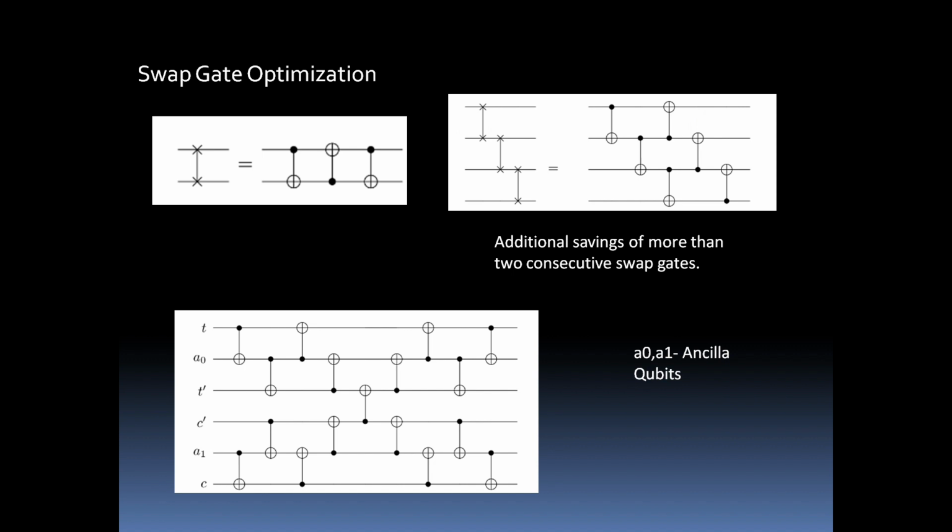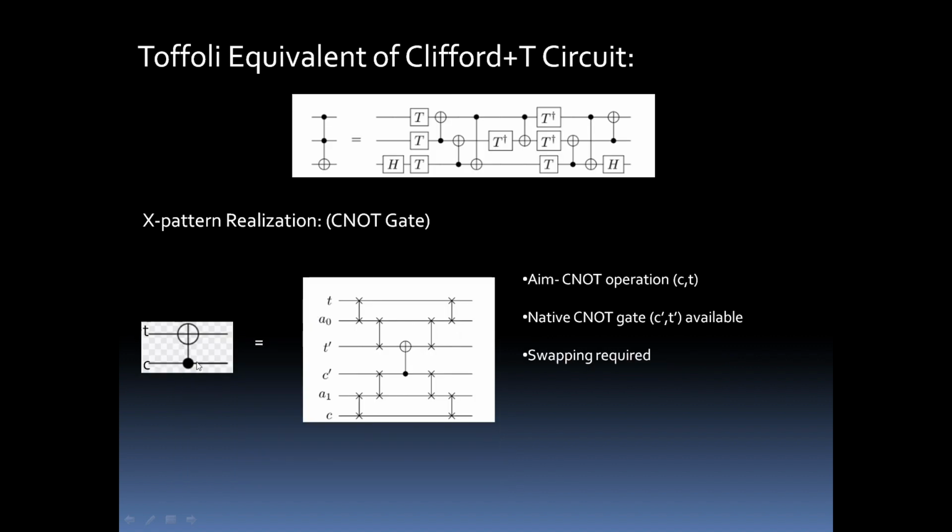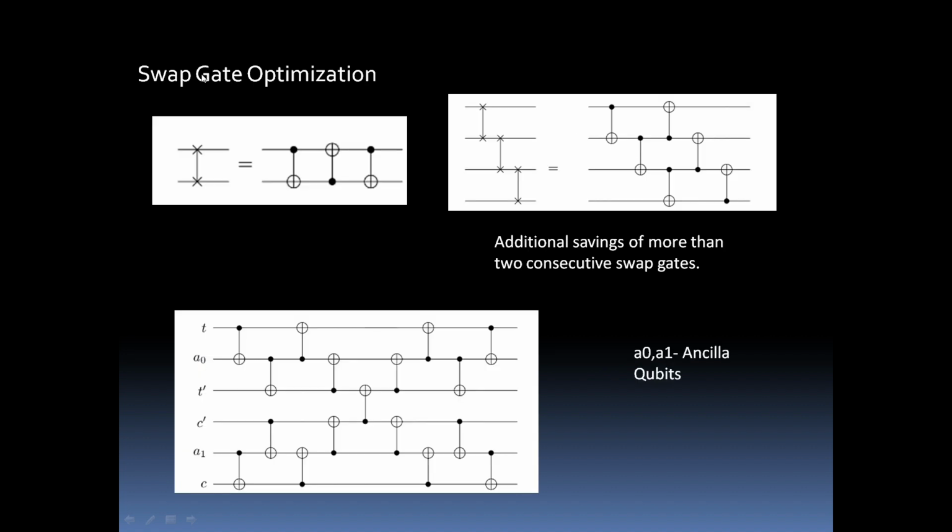three CNOT gates, right? So the gate count has also been reduced, incorporating the idea of swap gate optimization. First we reduced the circuit depth, and now the gate count, right? And this whole picture is the X pattern realization of the CNOT gate, incorporating the swap gate optimization, and we get this final picture. As I already told you, A0 and A1 are ancillary qubits, just temporary holding qubits.